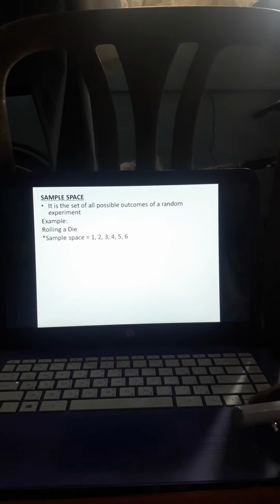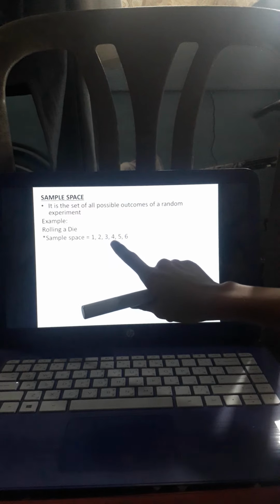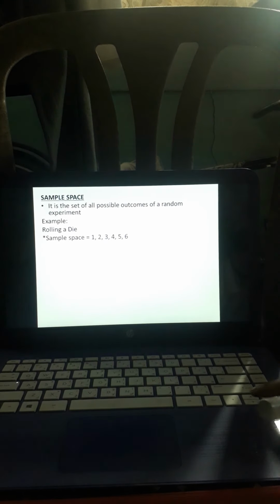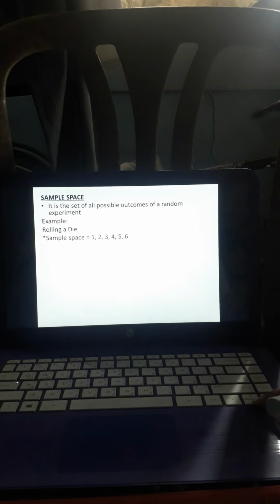Okay, next, we have the sample space. Sample space is the set of all possible outcomes of a random experiment. Kapag sample space, we have the example, rolling a die. Kapag nag-roll tayo ng die, alam nyo naman na we have 6 faces in a die. So, ang lalabas, pwedeng 1, pwedeng 2, pwedeng 3, pwedeng 4, or pwedeng 5 or 6. Lahat ng yon, from numbers 1 to 6, those are the sample space. Lahat ng possible outcomes sa isang die, ayun po yung tinatawag natin na sample space.